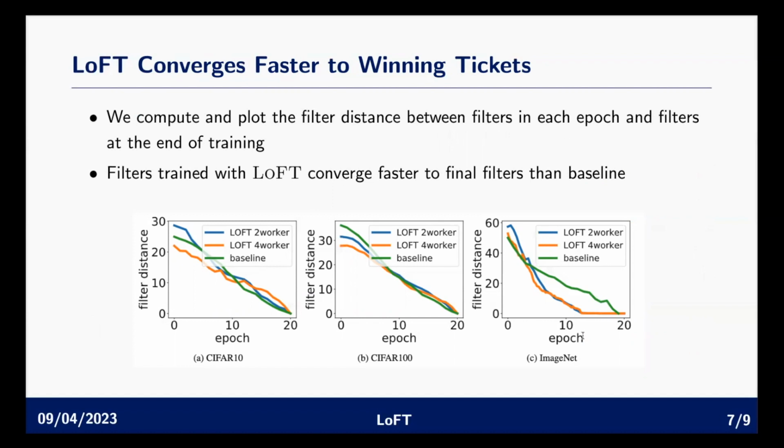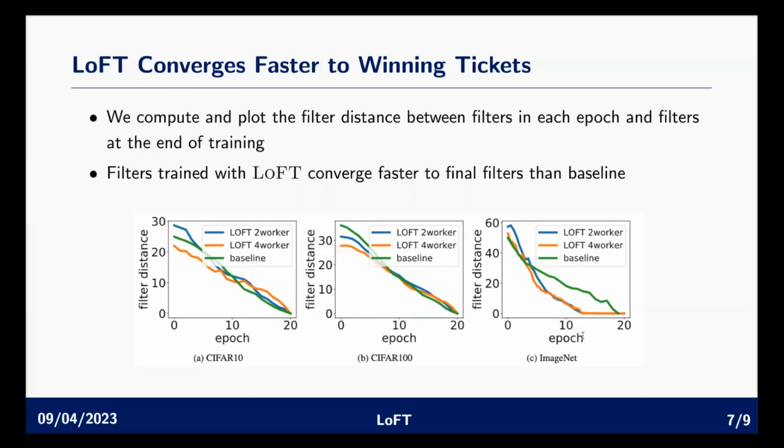The second result we have is that LoFT actually converges faster to winning filters. We compute and plot the filter distance between filters in each epoch and filters at the end of training, using the filter distance defined at the beginning of the presentation. The result is shown in the figure on the bottom, where figure A shows the result on CIFAR-10, figure B shows the result on CIFAR-100, and figure C shows the result on ImageNet. We find that filters trained with LoFT converge faster to final filters than baseline.